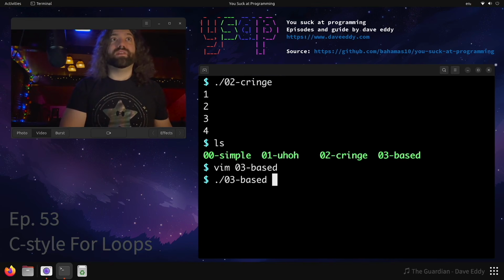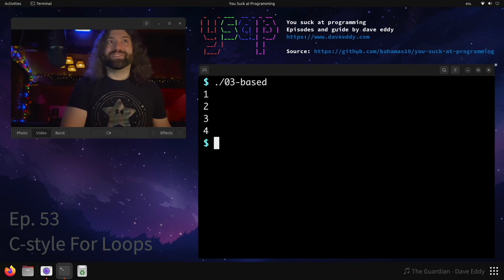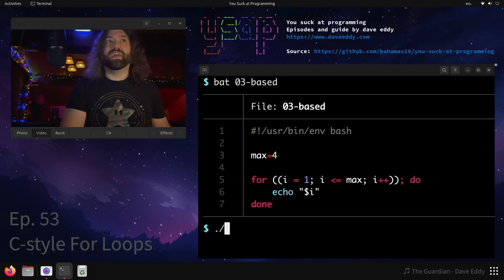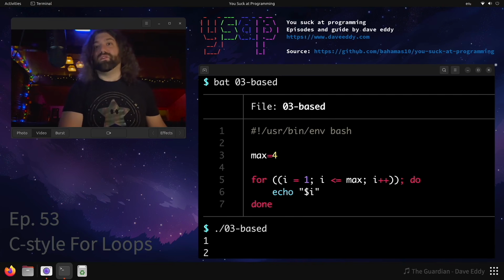So what happens when we run this? Can you believe it? It just works. It just works, okay? I didn't lie to you. This is real syntax. It works for bash. There you go. C-style for loops in bash.